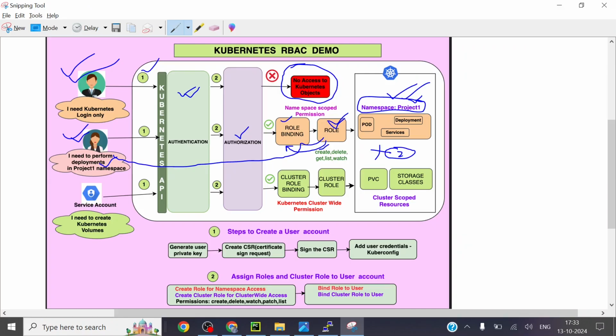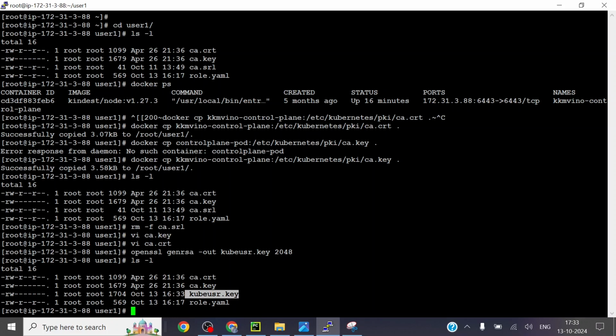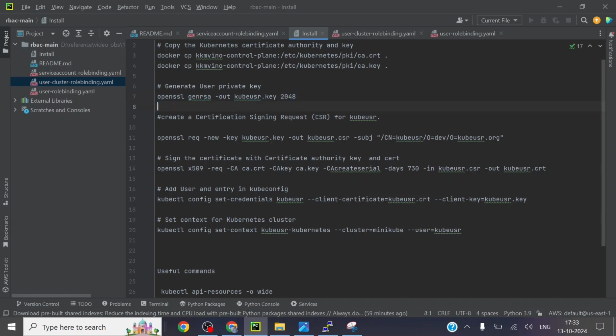This is a personalized key. If there is another user, I will just create a kubeuser1.key. Then I need to create a certificate signing request. My main aim is to create a key and then a certificate for that user. So I need to create a certificate signing request using the key which I created in step one.